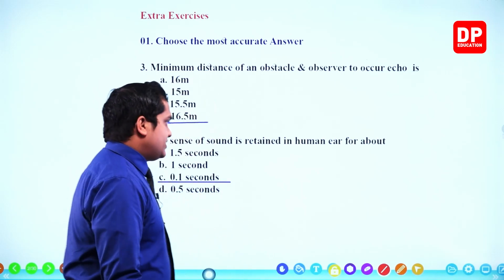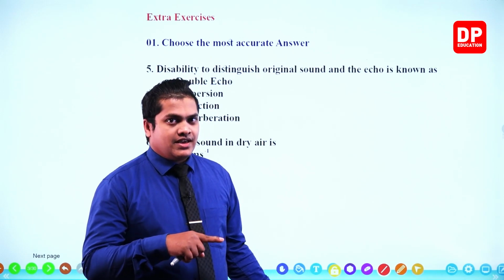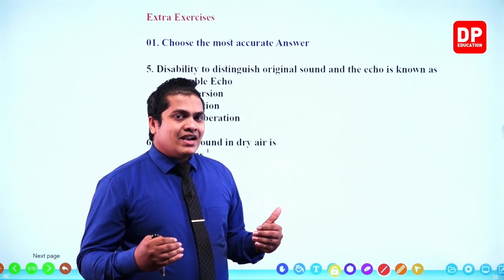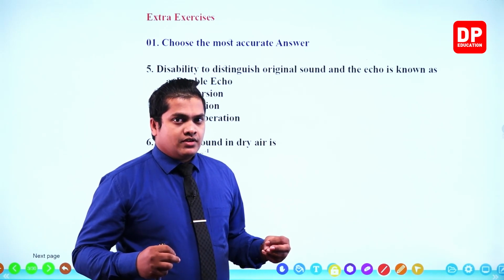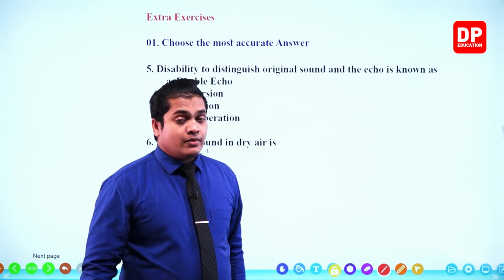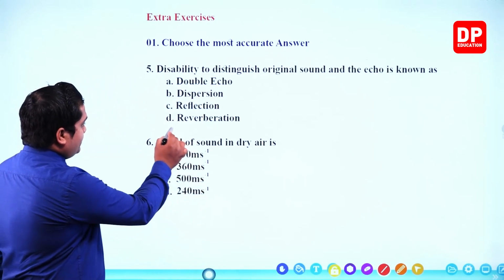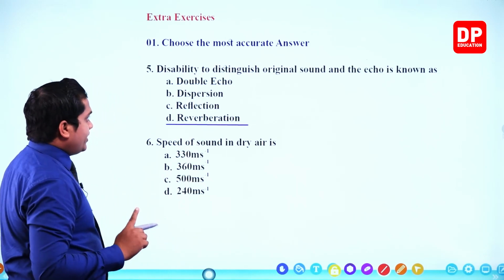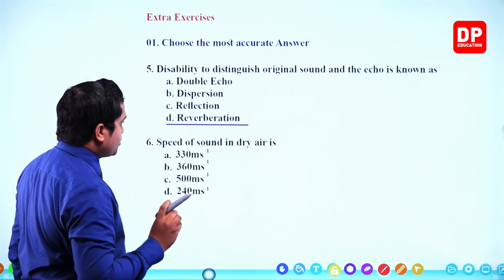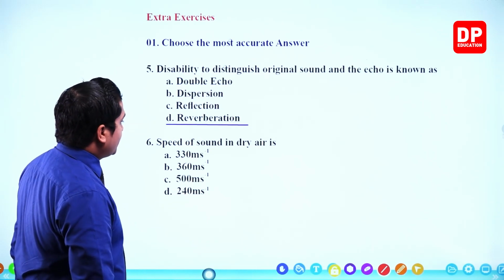Okay, right. So let's head on to the next question, question number 5. Inability to distinguish the original sound and the echo. I told you about that somewhat earlier, like minutes earlier. So the inability to distinguish two different sounds because of the reflection of sound, because of the echo, is referred to as the reverberation, my dear children. So go for the answer that carries the reverberation. Reverberation is given in the 4th answer. It's not the double echo, it's not the dispersion, it's not the reflection, but the reverberation is the correct answer. Then question number 6.